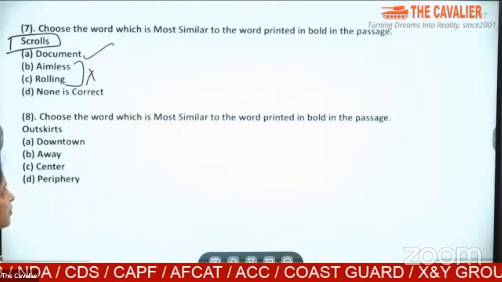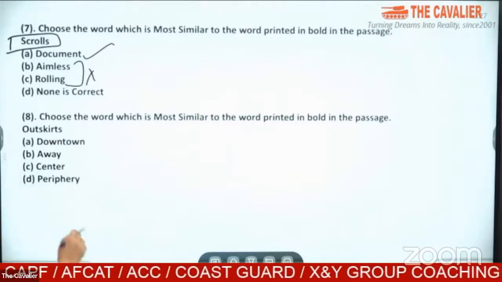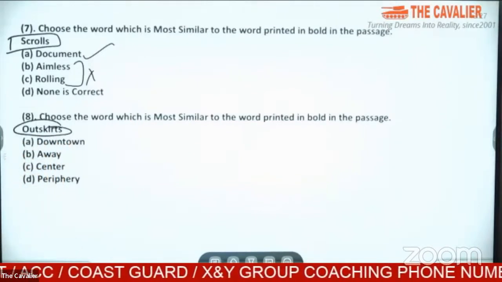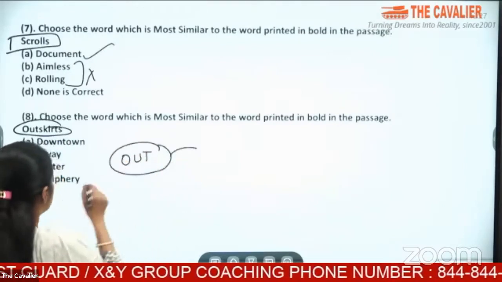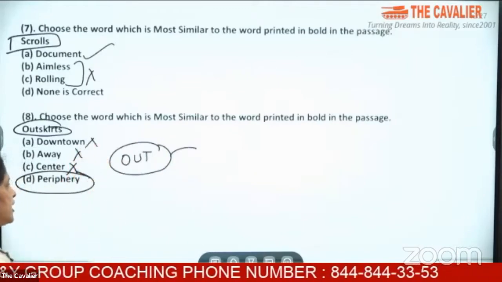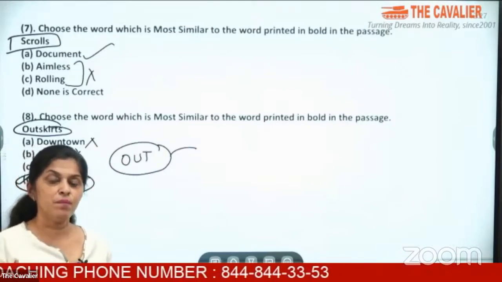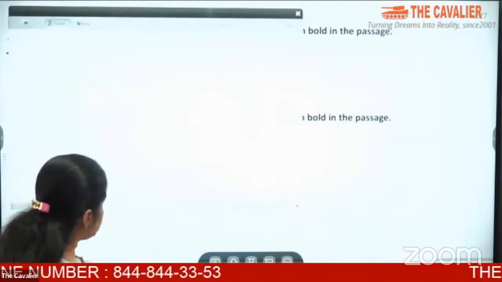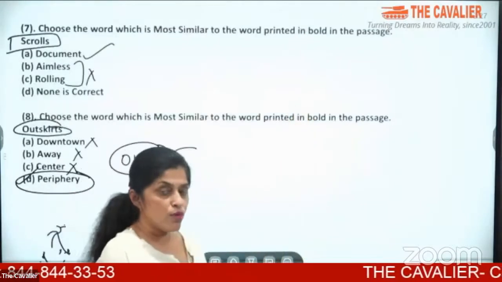What is question number 8? Again, we have to find a word which is most similar to the word in the passage, outskirts. Now, even if you don't know the word outskirts, you understand it is out of boundary. It is out. So what are we talking about? It is not center, it is not away, it is not downtown. The answer is periphery. We are talking about something which is further down the road. Let us look to question number 9 and move on further.